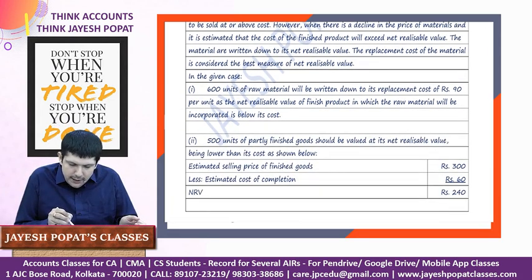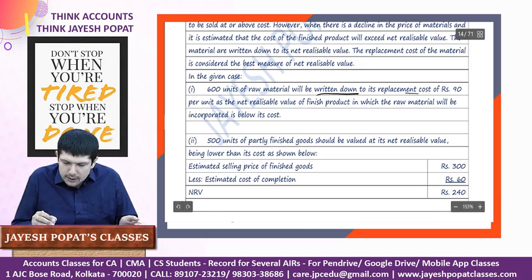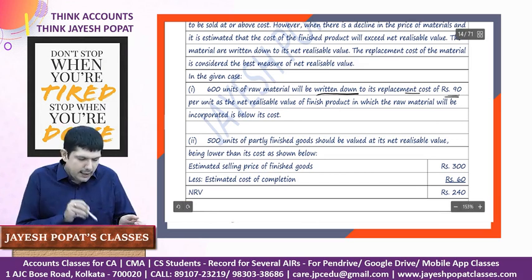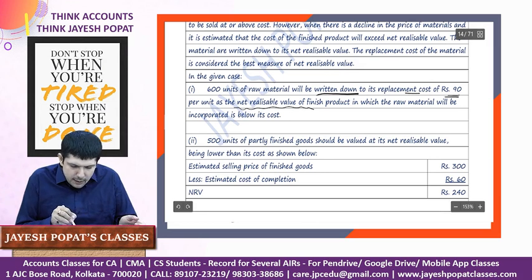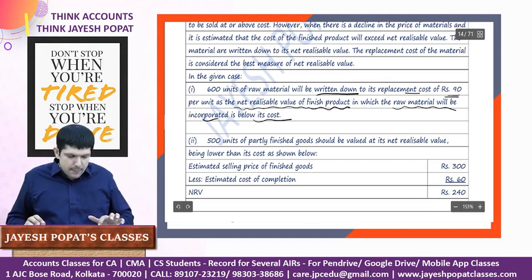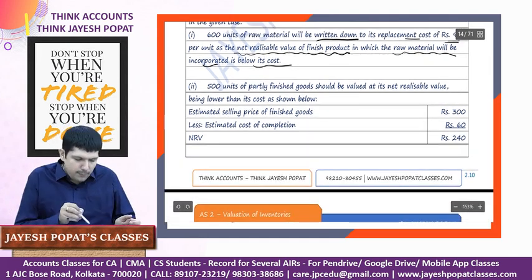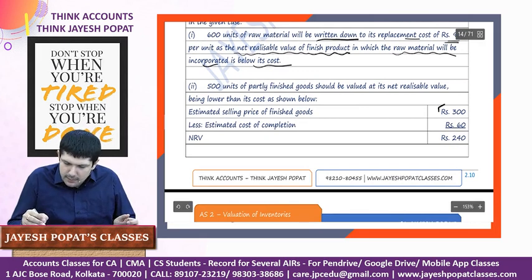600 units of raw material will be written down to its replacement cost of 90 per unit as the net realizable value of the finished product in which the raw material will be incorporated is below its cost. Then for 500 units of partly finished goods, we know the estimated selling price is 300, estimated cost to complete is 60.